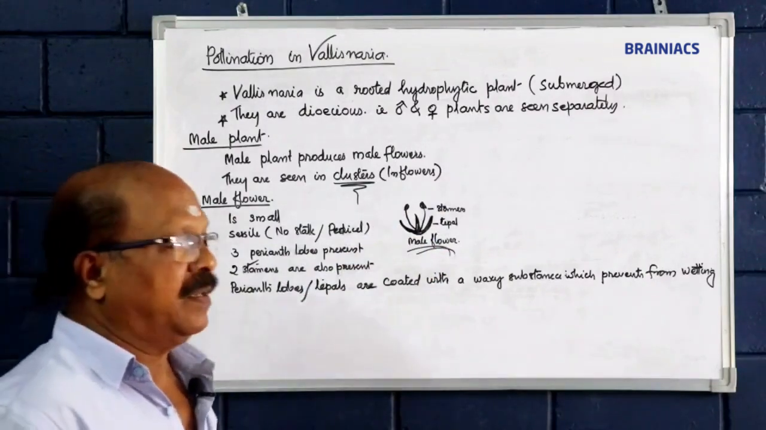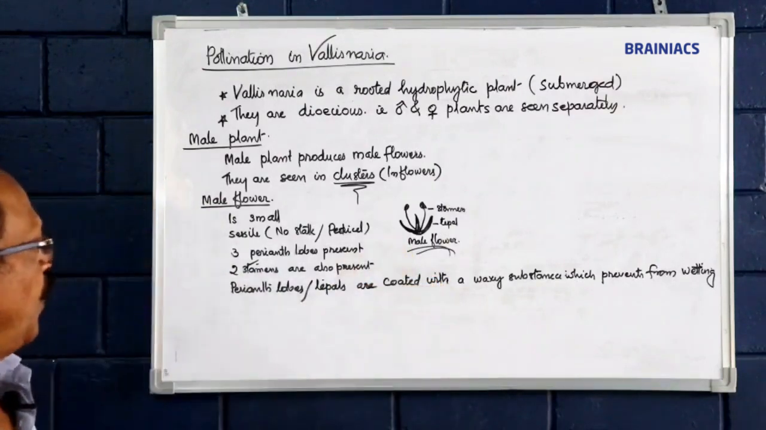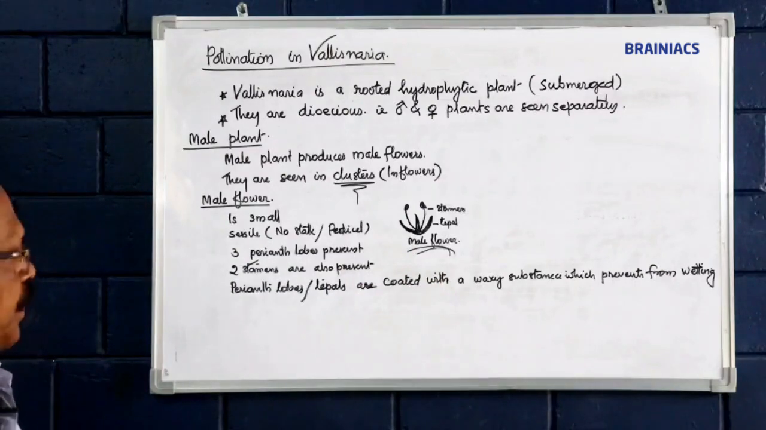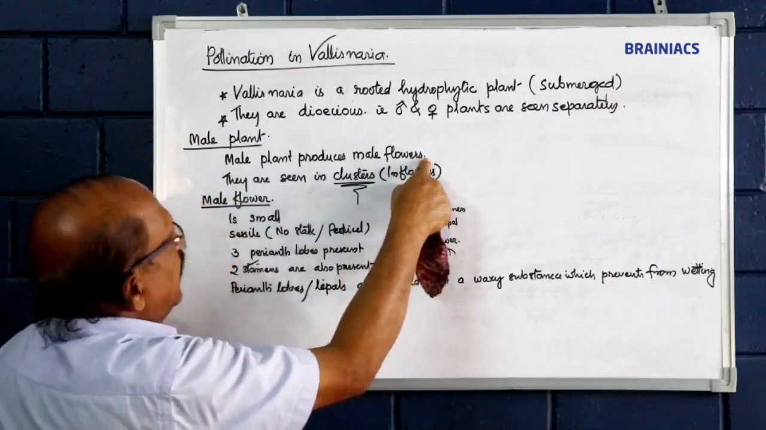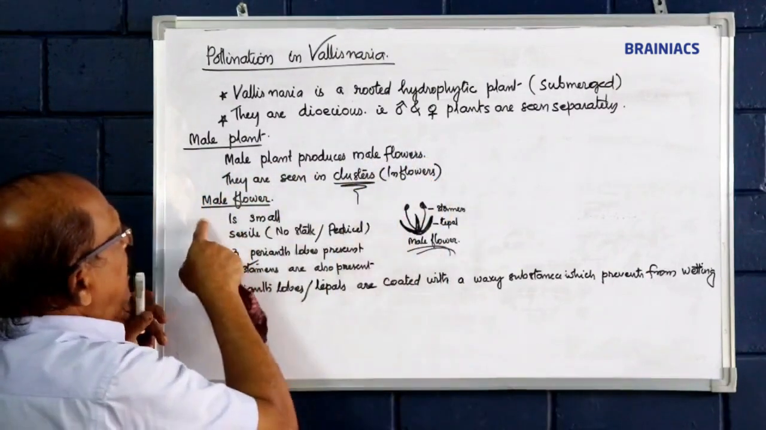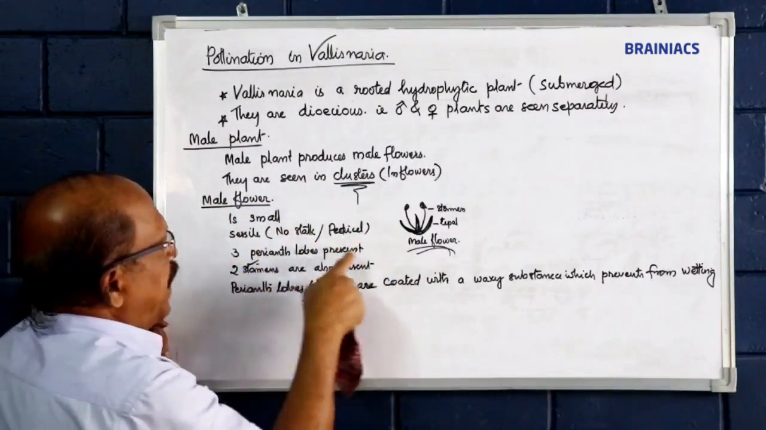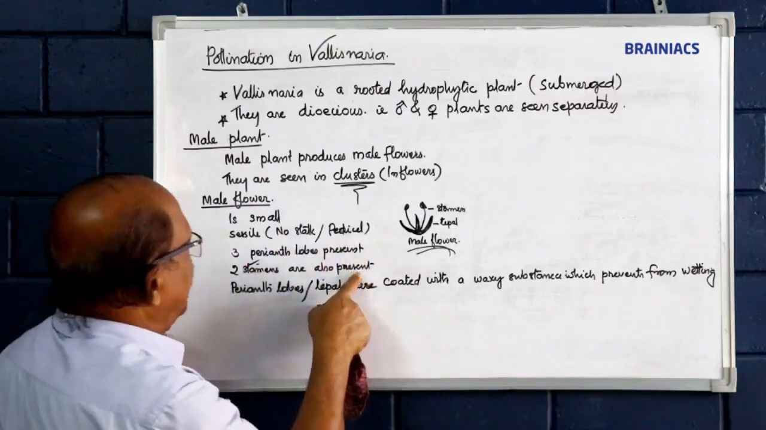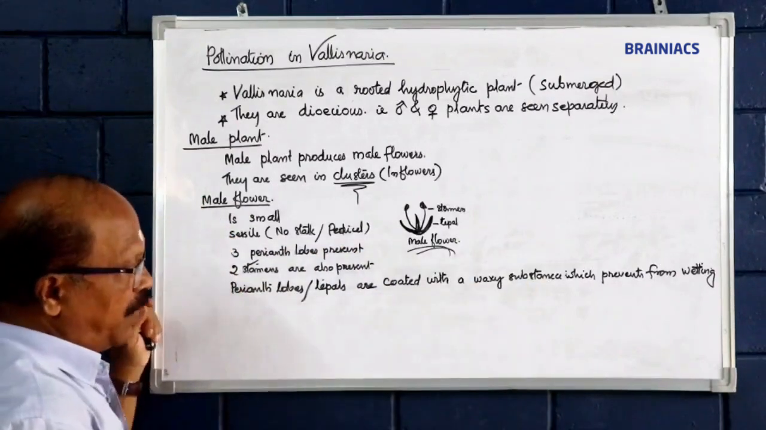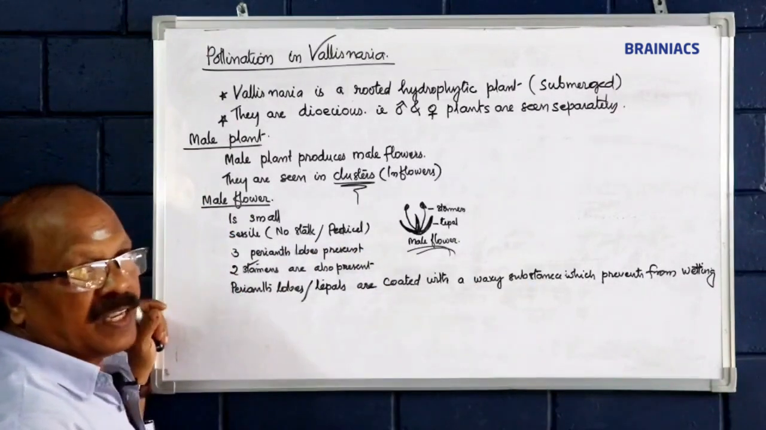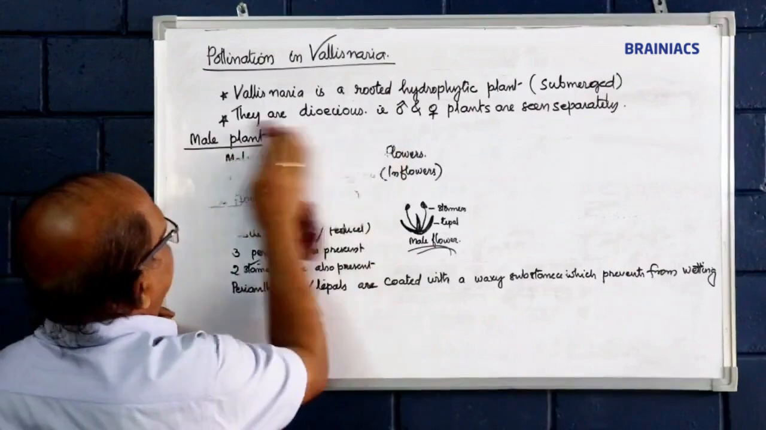when they are exposed. So this is about the male flower, male plants. A male plant produces male flowers only. They are seen in clusters. Peculiarity of the male flower: it is very small, sessile, with no stalk or pedicel. Three perianth members present. Two stamens are also present. The tepals are coated with a waxy substance which prevents wetting. These are all the characteristic features of the male flower and male plants.